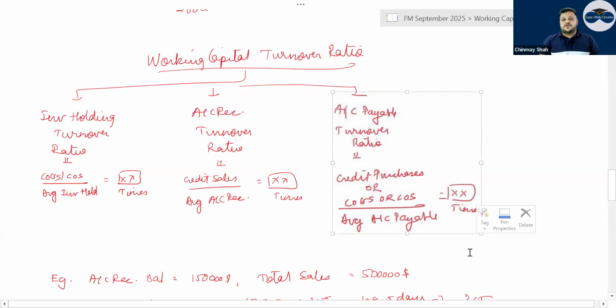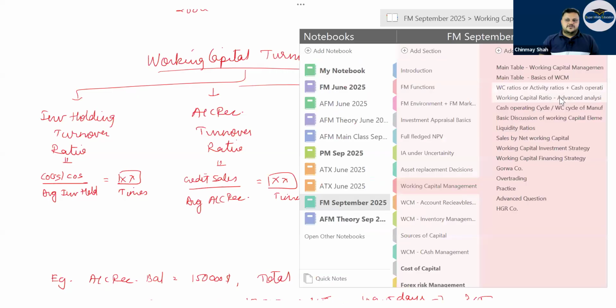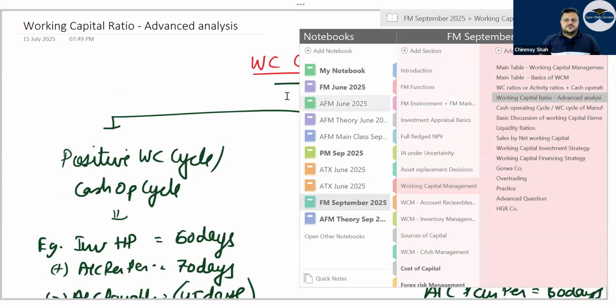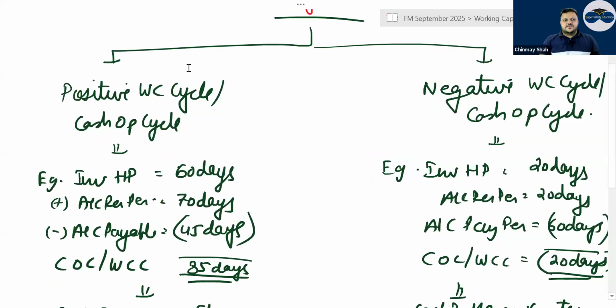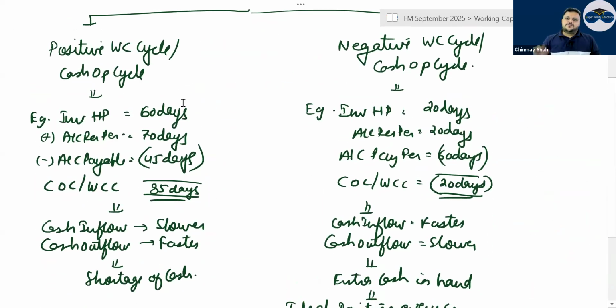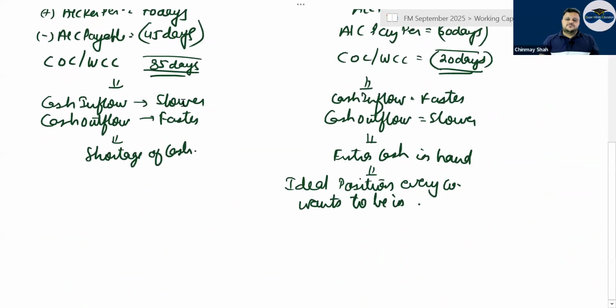Then account payable turnover ratio is nothing but credit purchase or COGS divided by average account payable. Gives you the answer in times. Correct or not? Then for a manufacturer, positive working capital cycle is something where cash inflow is slower, cash outflow is faster, shortage of cash. Negative working capital cycle is where cash inflow is fast, outflow is slower, extra cash in hand. Correct? Ideal position every company wants to be in.